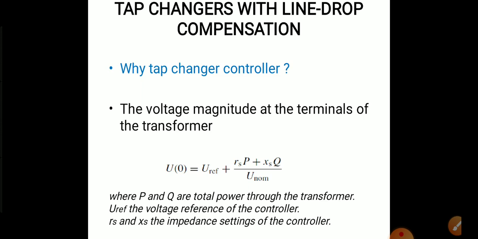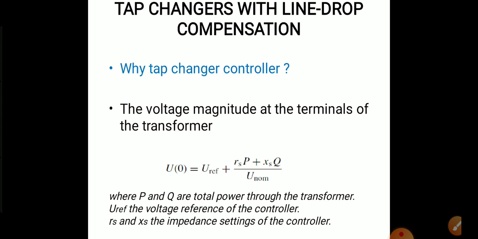So the voltage magnitude at the terminal of the transformer, that is the start of the distribution feeder, is kept approximately at the following value.